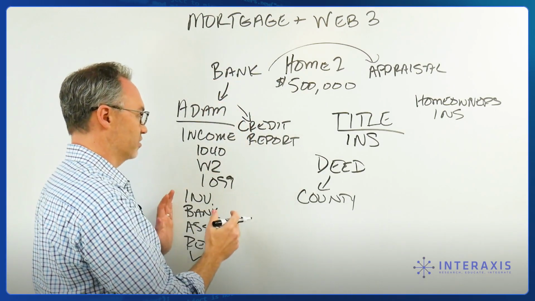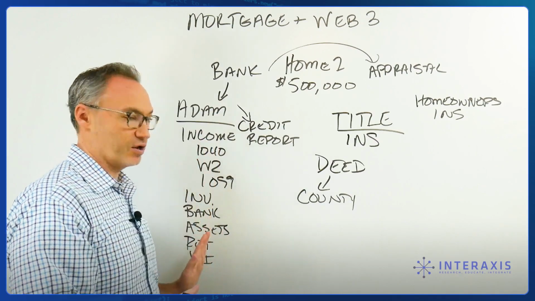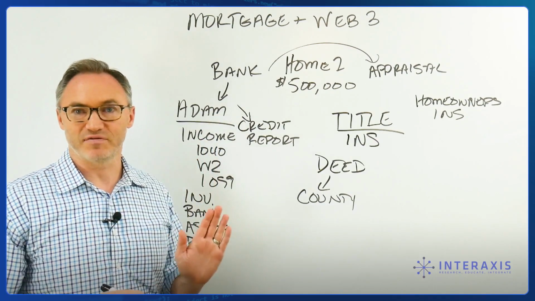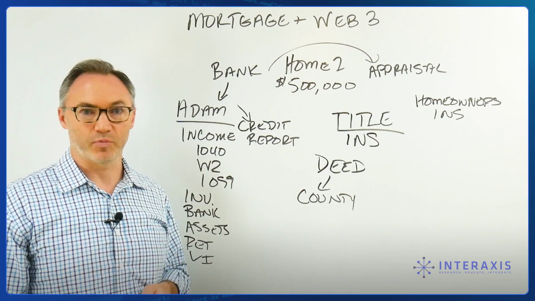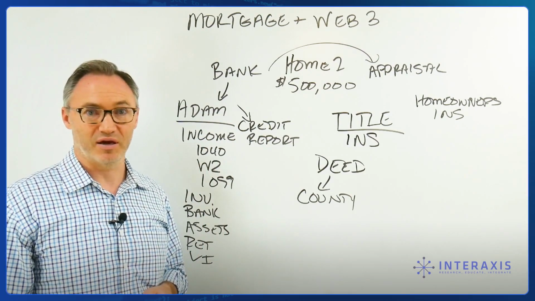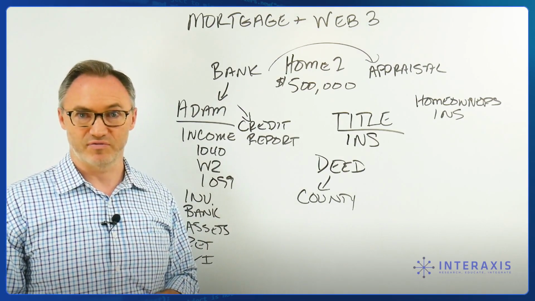But let's look at the idea of my providing income, or my providing all of this information to the bank. So one, if I'm providing all this financial information, this is a lot of sensitive data. I might not want it going to the bank. I might not want it going to several parties. I don't know what the security of the bank is like. I certainly don't know what the security of the email system I'm using to send this information is like.